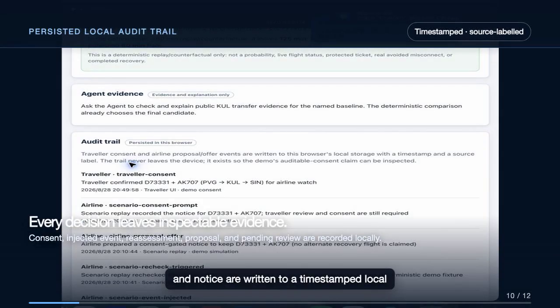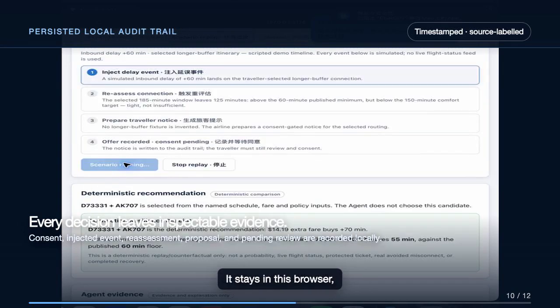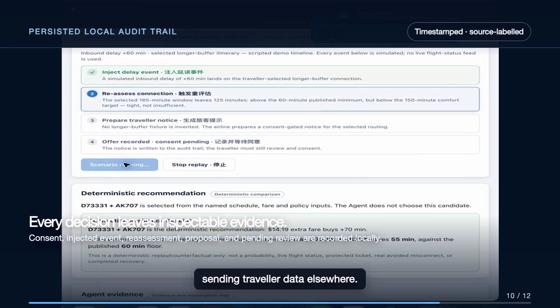Consent, delay, reassessment, and notice are written to a timestamped local audit trail with source labels. It stays in this browser, making governance inspectable without exposing hidden reasoning or sending traveler data elsewhere.